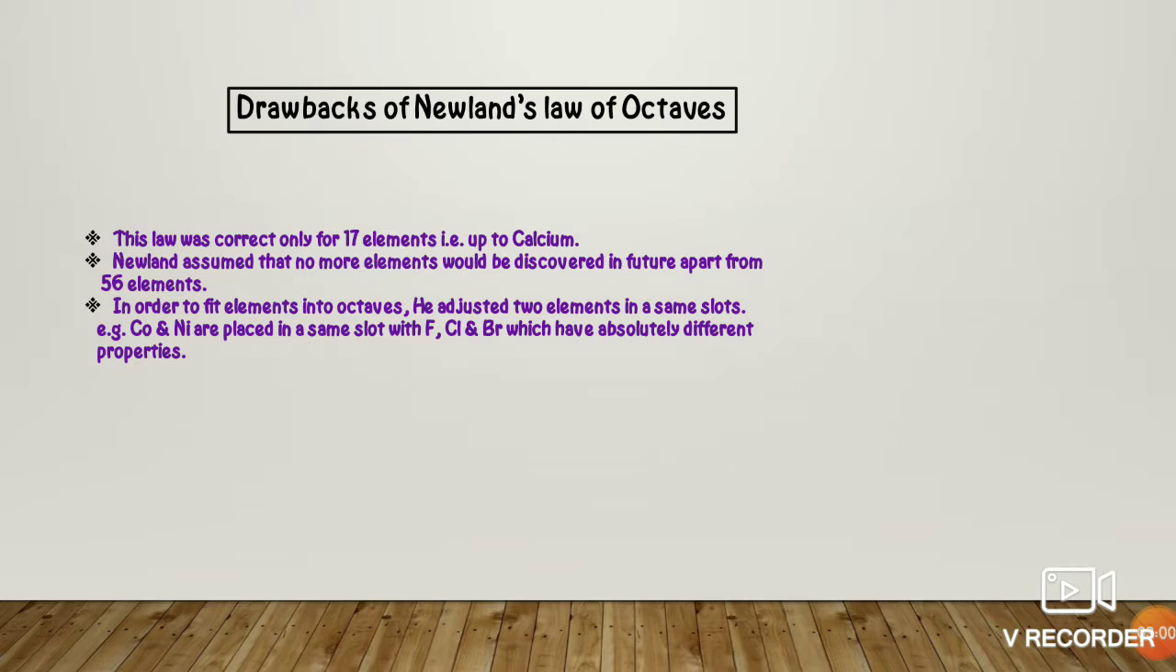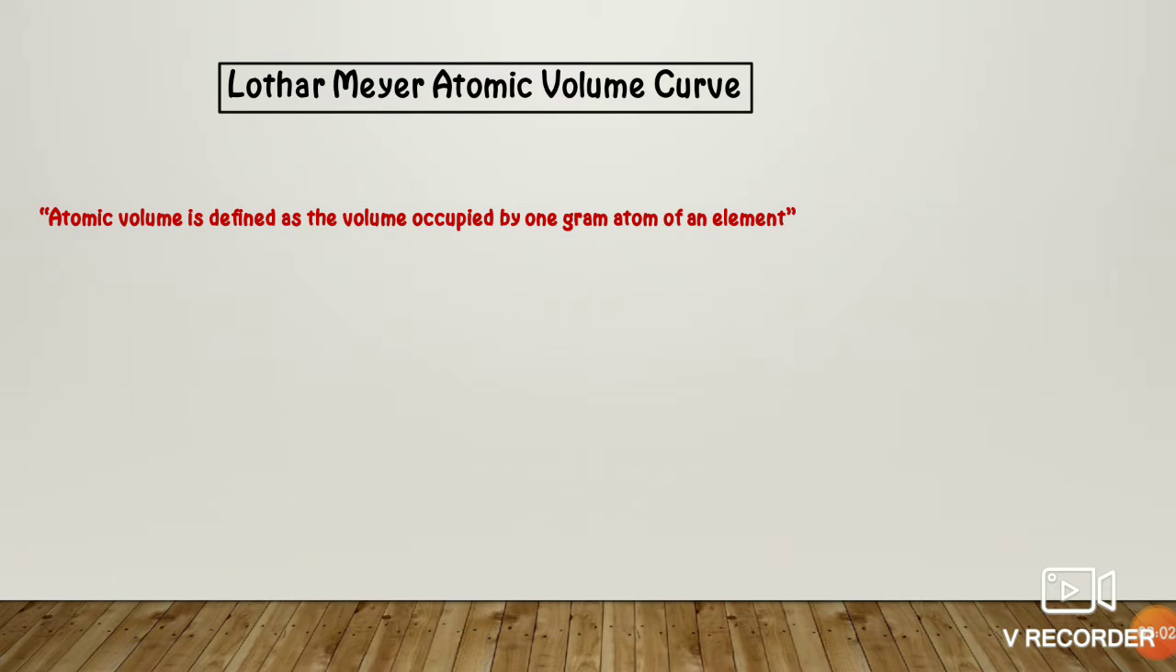Next topic is the Lothar Meyer atomic volume curve. So this is the topic given by Lothar Meyer. We have already seen what is atomic mass or atomic weight. Now we have a new topic named atomic volume, explained by the Lothar Meyer atomic volume curve. So atomic volume is defined as the volume occupied by 1 gram atom of an element.